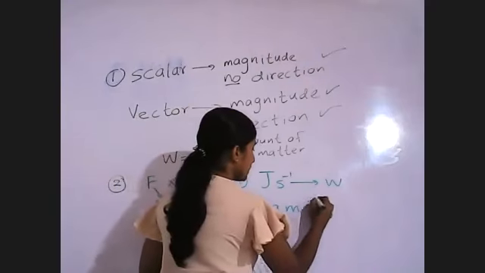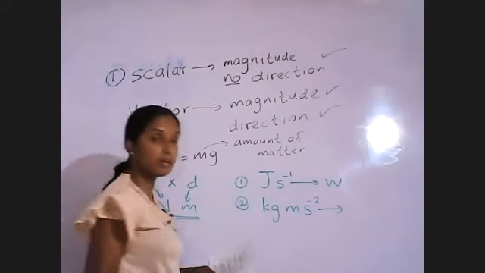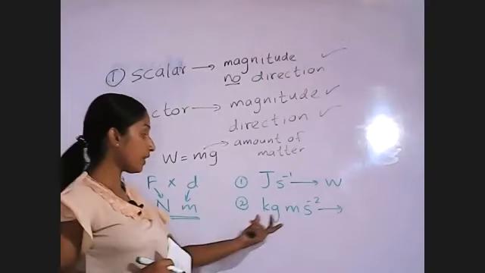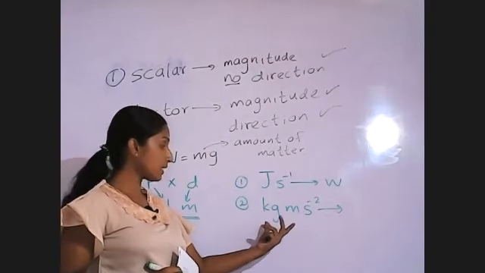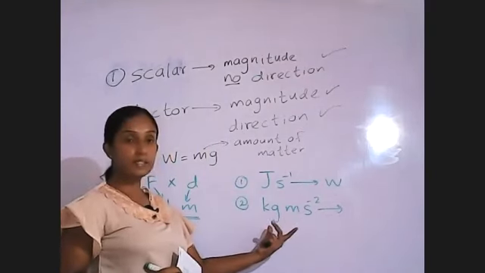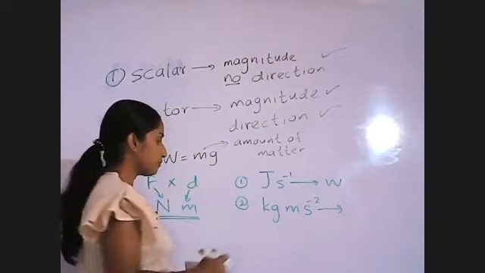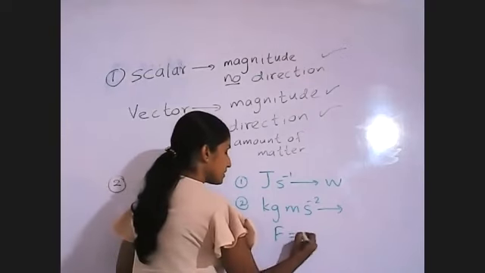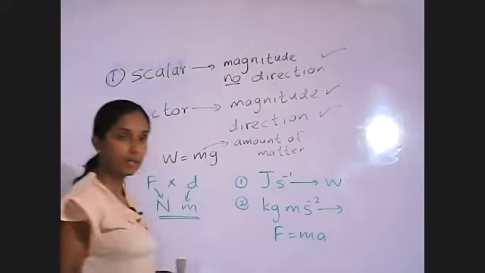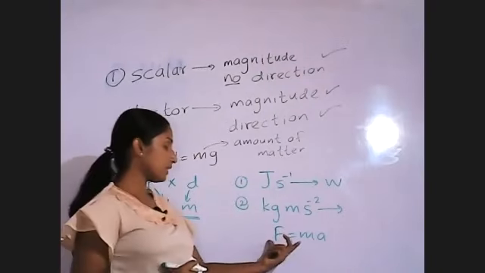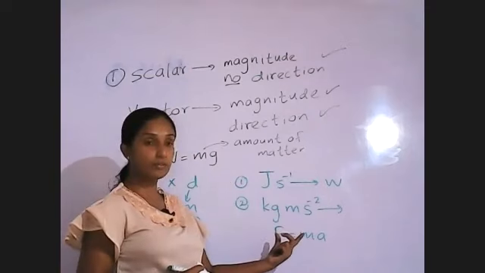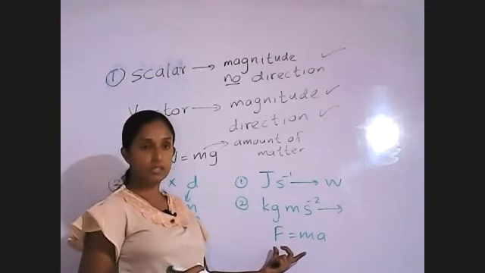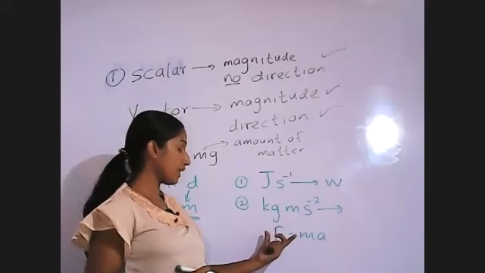kg m s minus 2. What is this one, Pute? How do we define this one? This is how we get the unit Newton, by considering the equation F equals ma. By considering this equation, we get the unit Newton to measure the force. How do we explain it?